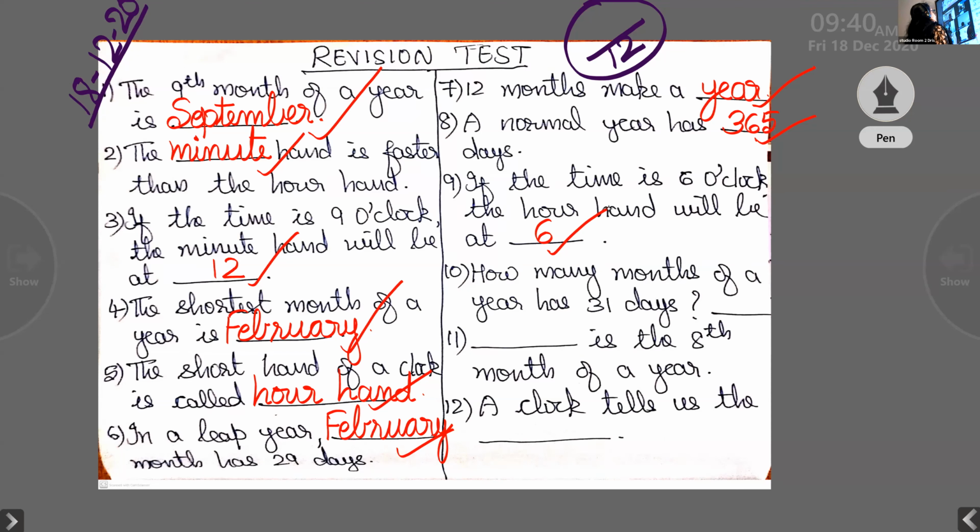Elenvia. How many months of a year have 31 days? 7 months. Yes, good.